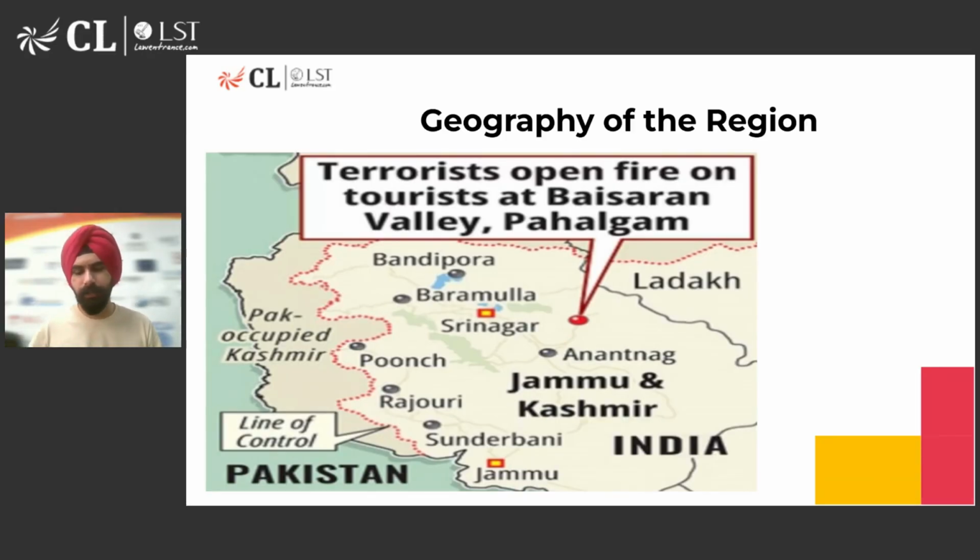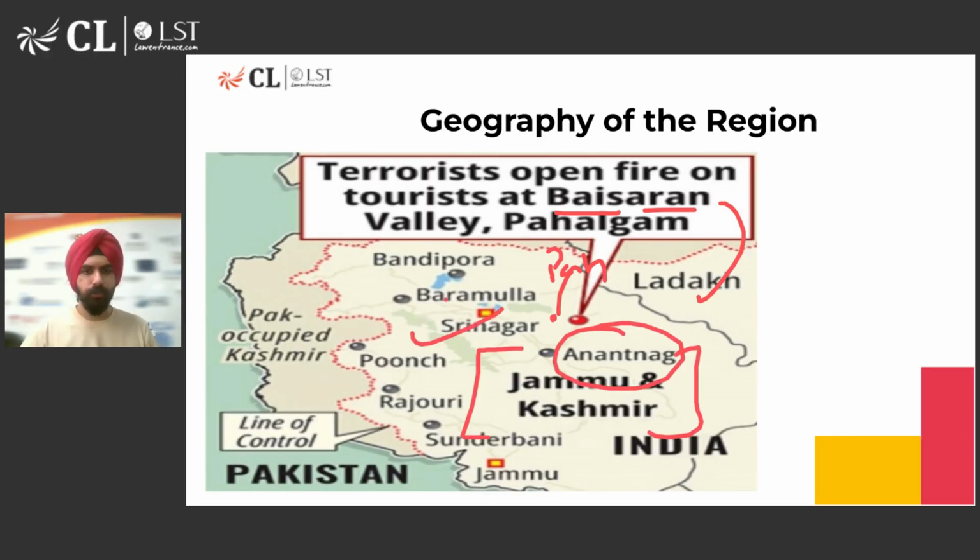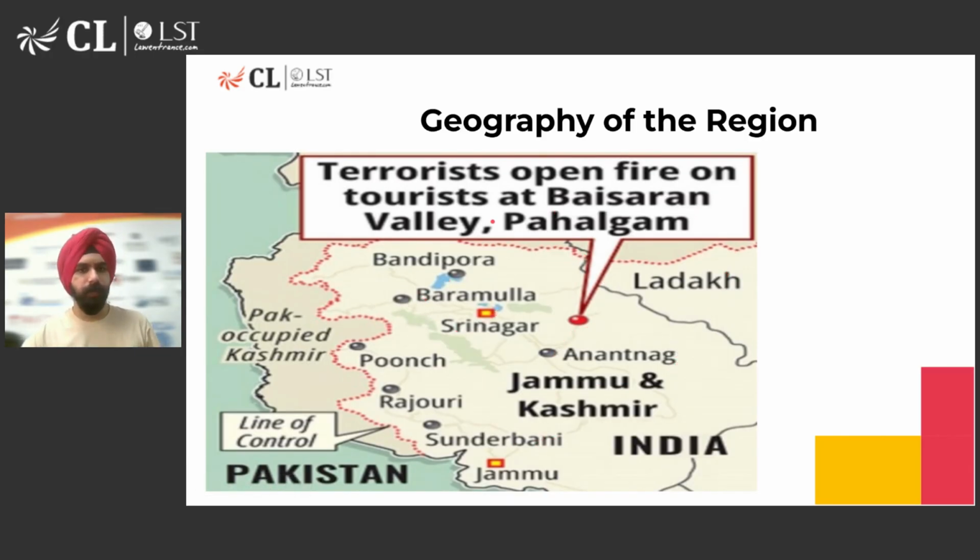If you look at the geography of the region where the attack happened, you can see this is a place called Baisaran Valley. And this was not accessible by road. So you had to trek for an hour or so from a place called Pahalgam, which is somewhere here. And this is the district, Anantnag, and the union territory is Jammu and Kashmir. You can see Srinagar, Baramulla, nearby areas, right? And terrorists opened fire on the tourists in the Baisaran Valley.